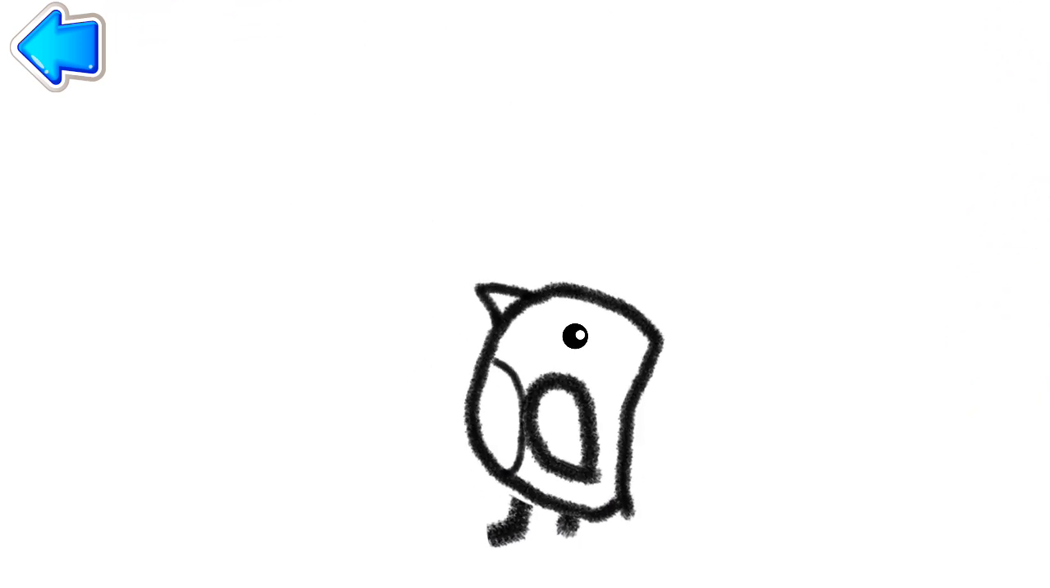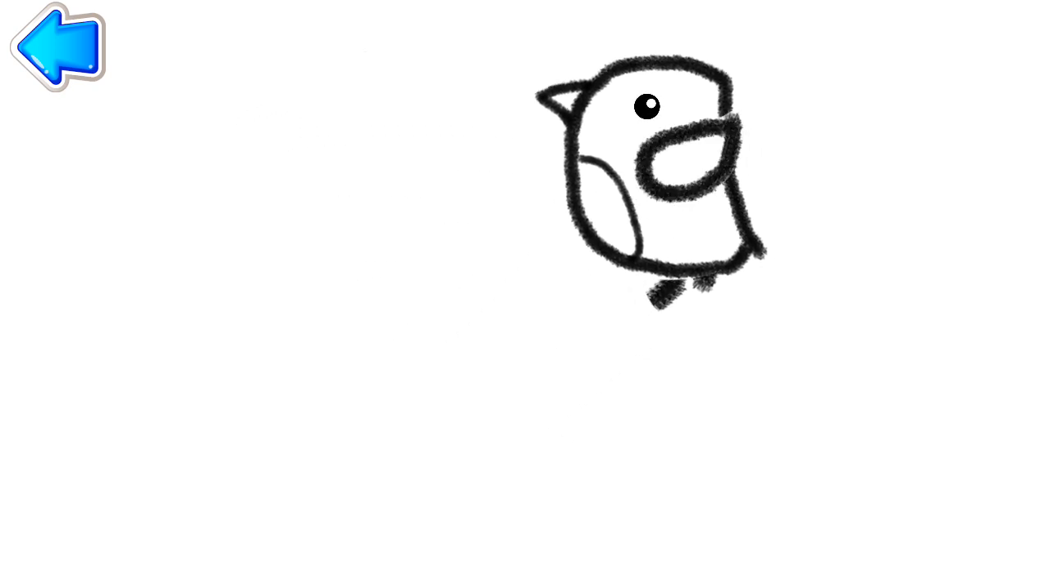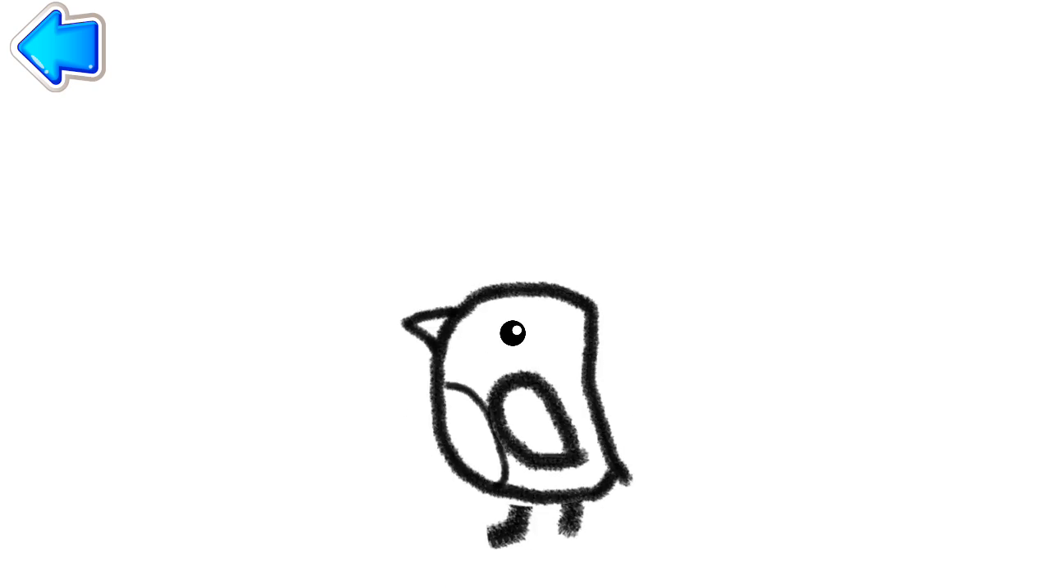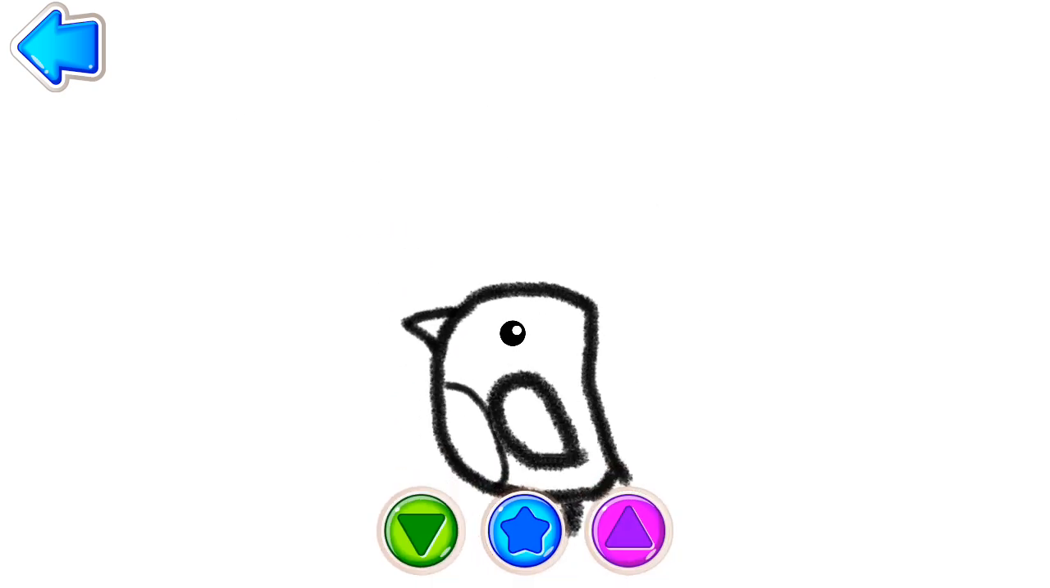Outstanding! You are doing a great job. Marvel at how your bird sings and flutters around. Play with your own drawing. Press the buttons and swipe the screen.